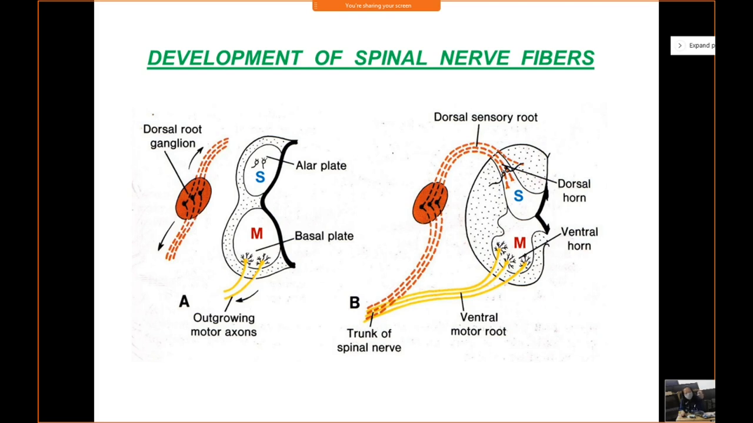So this horn is known as the intermediate horn, and it is present only in a certain region of the spinal cord. It is found from T1 to L2 or L3 segment of the spinal cord. This intermediate horn contains the preganglionic sympathetic neurons. They will give rise to the sympathetic nervous system, forming a part of it.